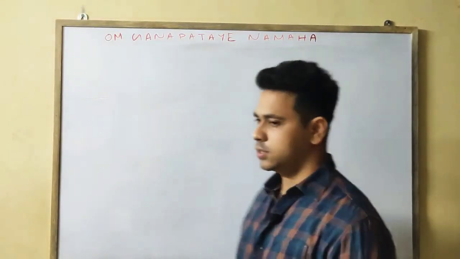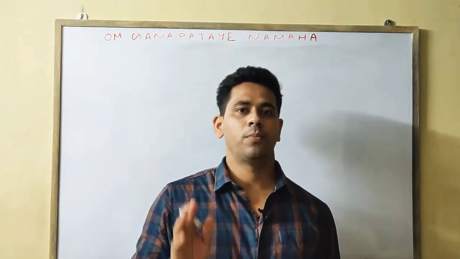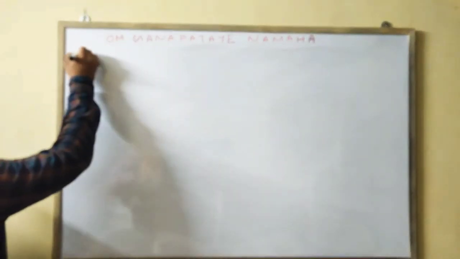Now we'll discuss the first type of chromosomal aberration, that is your change in the number of genes in the chromosome. Okay, first one is your duplication.